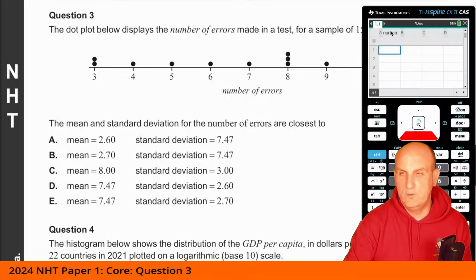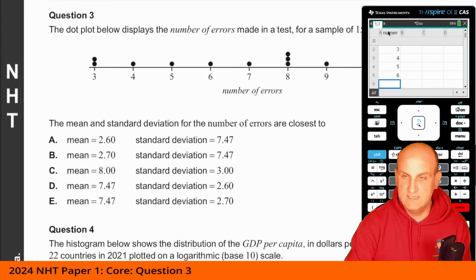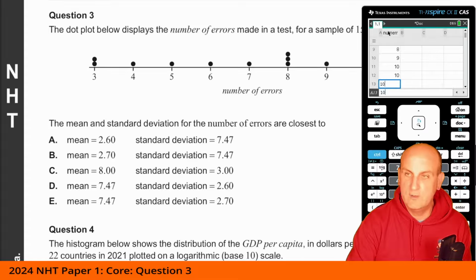And you've got to be careful what you choose here for your num of errors. So go 3, 3, 4, 5, 6, 7, 8, 8, 8, 9. All I'm doing is putting the data items in. I've got 4 10s. I know you can't see that at the moment, but you will when I get rid of it. And there we go.